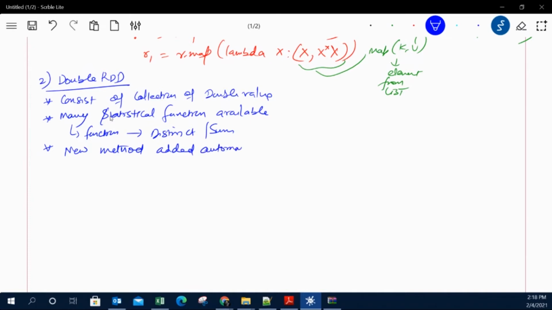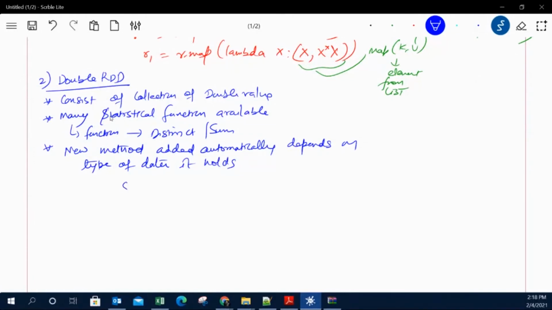Now, a very interesting thing to remember is that new methods are added automatically. What does it mean? Let's say we have a simple RDD, then we have certain transformations and actions. But when we convert that RDD into a double RDD, statistical functions automatically come. Or if our normal RDD converts into a pair RDD, then different kinds of functions, transformations or actions will be available. The new methods are added automatically, but it depends on the type or content of the data that the RDD holds.